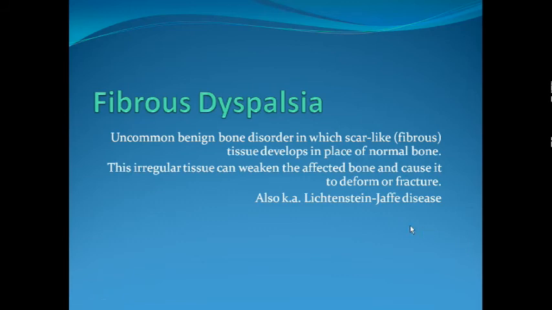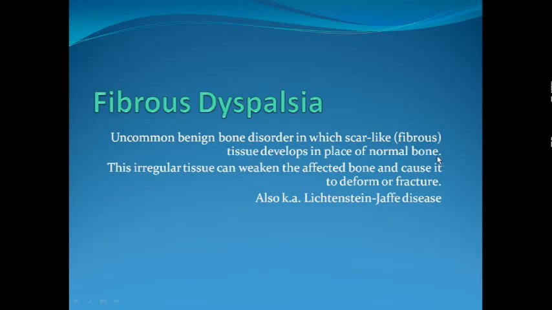Another common lesion is fibrous dysplasia, which is the most common form of the fibrous lesions of the bone, but a very uncommon bone disorder as such, in which fibrous tissue replaces the normal bone tissue.